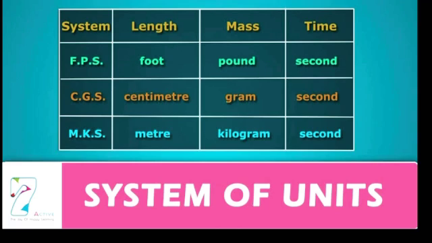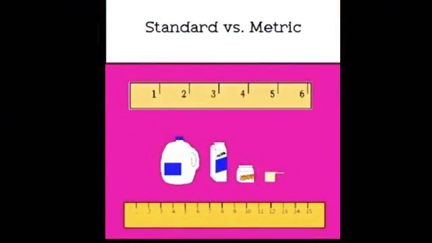So due to the failure of the FPS system, another system came into practice. It is called the CGS system, which stands for centimeter, gram and second. According to the CGS system, the unit of length is centimeter, the unit of mass is gram and the unit of time is second. Again, this system was also a failure because the units of this system are too small to be measured and used conveniently.